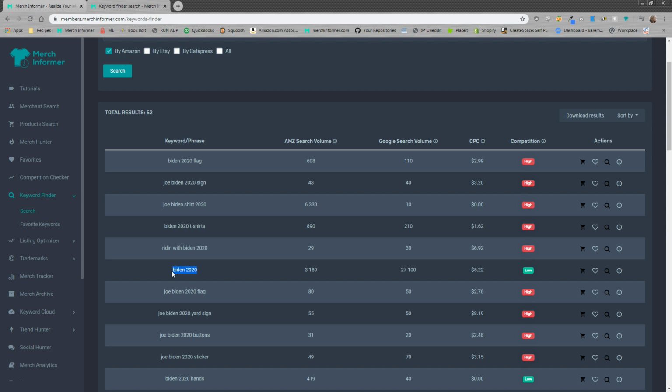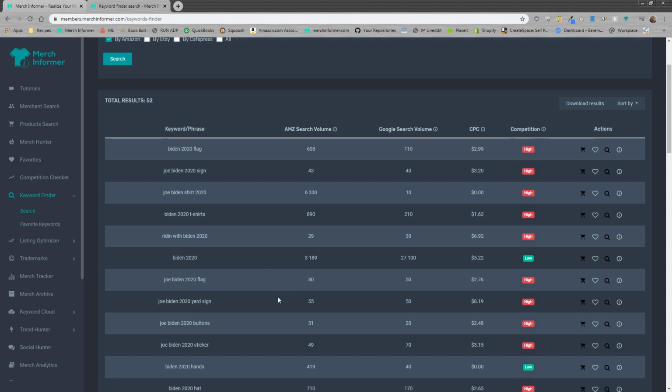Why is that? Well, two reasons. One, Trump has been around for four years and Biden basically just got the Democratic nomination. That could be it. Or it could be different buyer pools. Maybe Biden supporters are not buying as much as Trump supporters. Unsure, but this is just an observation I made right now.